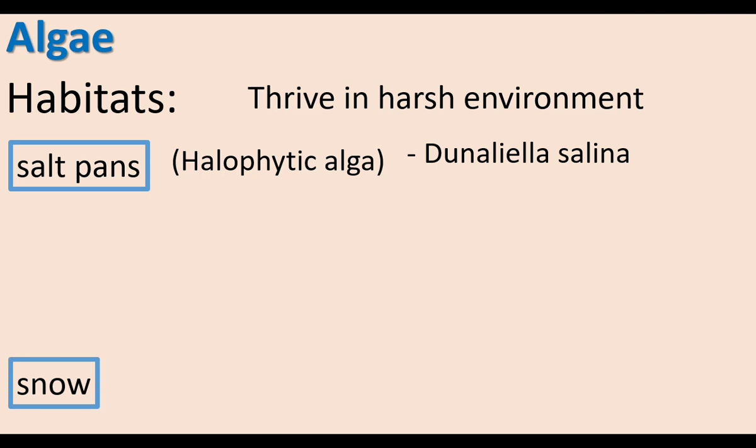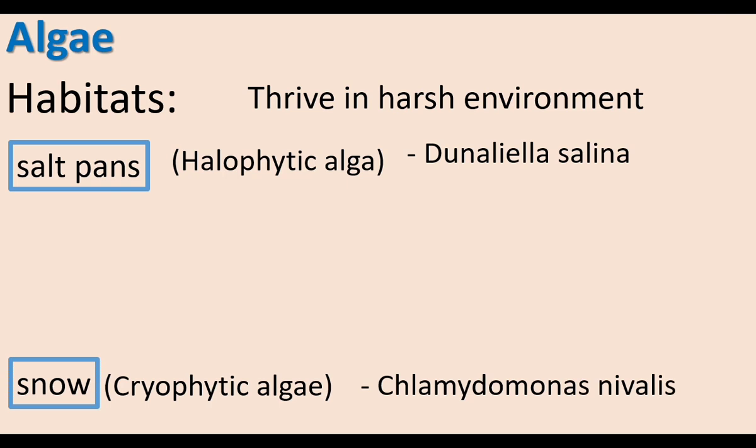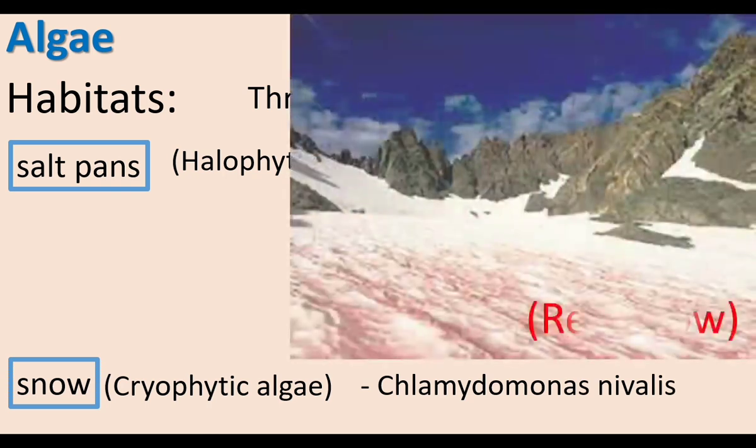Some algae grow well in snow fields on the mountain surface. They are called cryophytic algae. Cryophytic algae grow on snow fields. Example: Chlamydomonas nivalis. The growth of Chlamydomonas nivalis gives a red color shade on the snow field. This is called red snow.